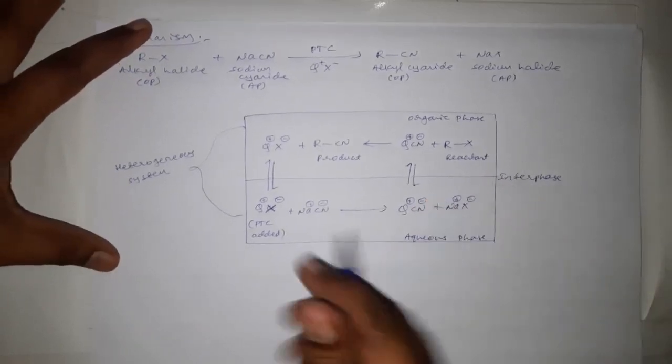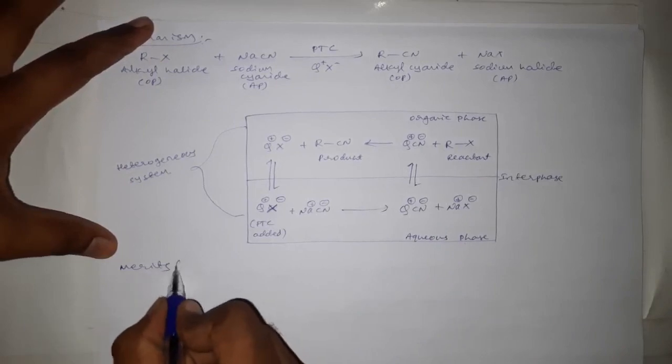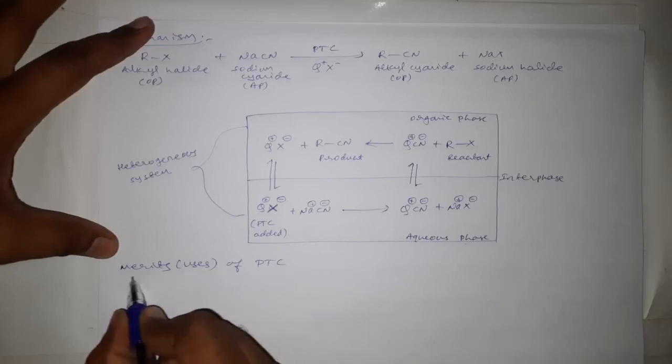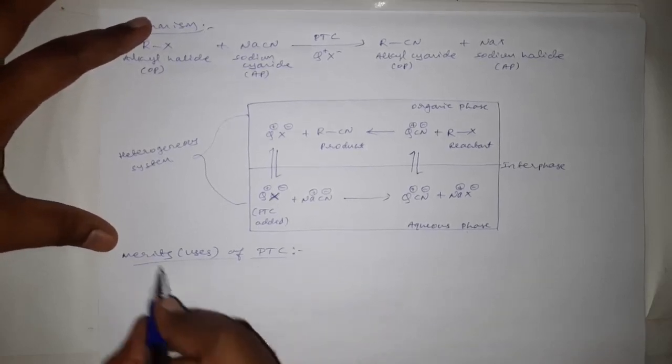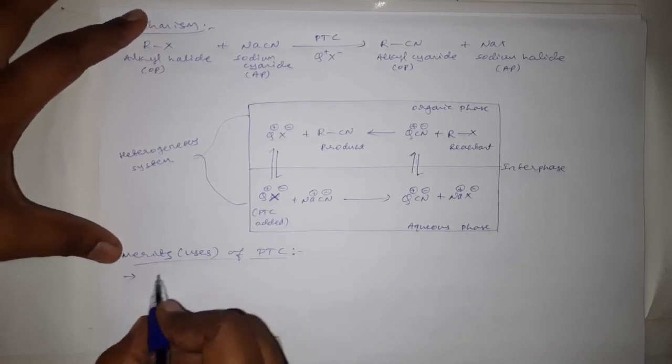Okay. And after studying this one, we have to study the merits, or we can say the uses of phase transfer catalyst. Merits or uses of phase transfer catalyst. The first use is what?